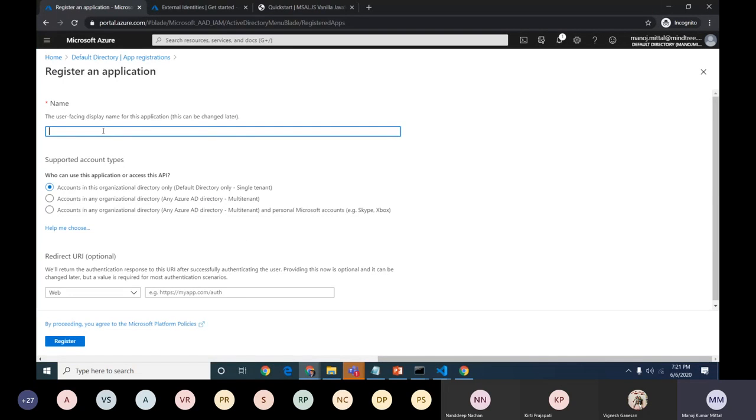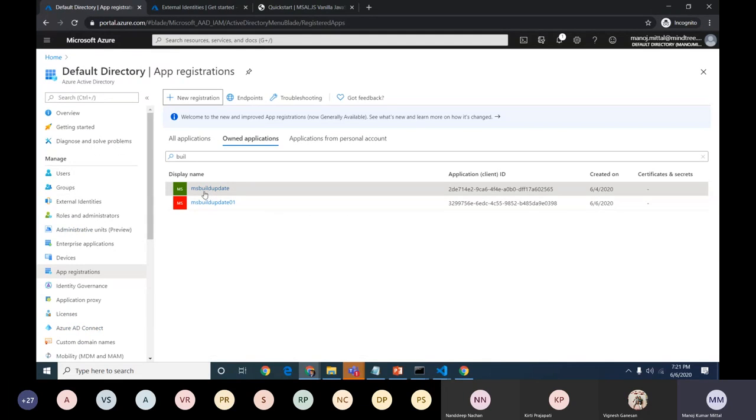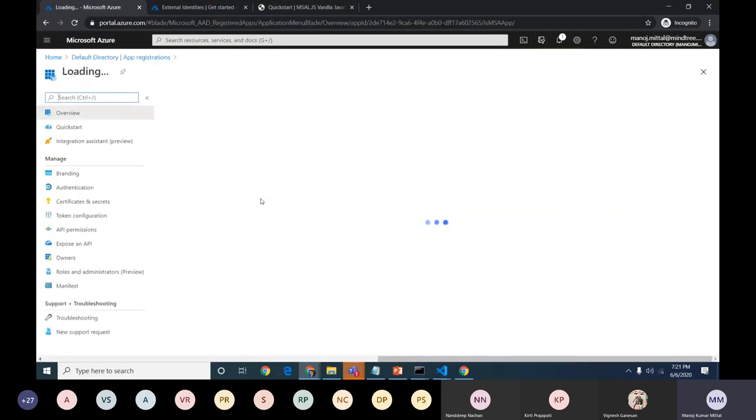We can give any application name, and we can select whether this application is going to be used for my existing tenant only, single tenant, multi-tenant, or tenants with other Microsoft personal accounts, and then just click on register. I have already done that, which is why it comes up like this. Once my application is done, we'll just log in.